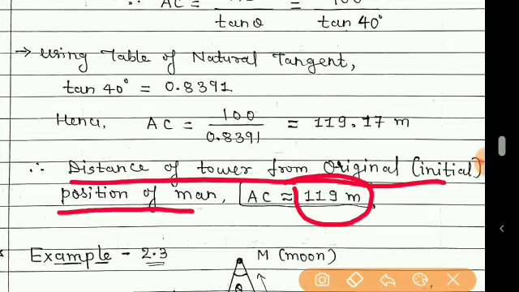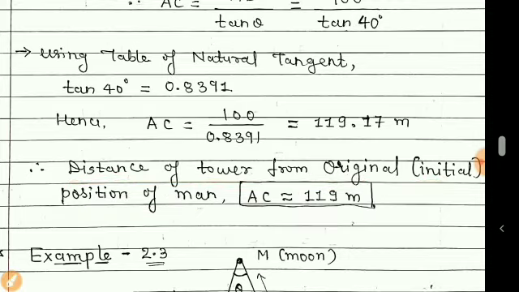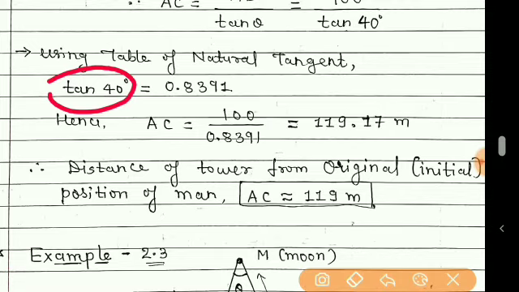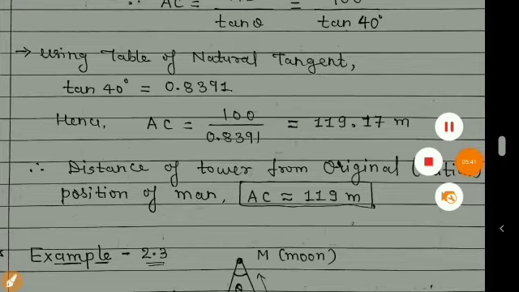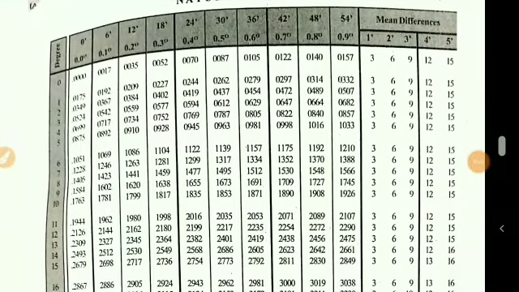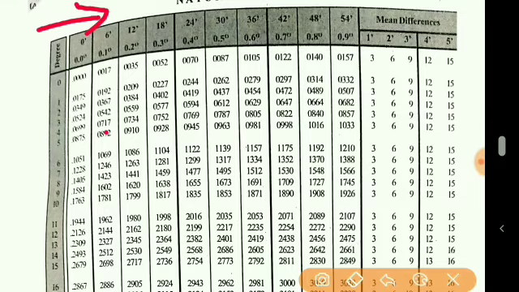Now I'll show you how we can see the value of tan 40 in the table of natural tangent. Now students, this is a table of natural tangents. On the top of this table, natural tangent is written. Now we want 40 degrees, that is tan 40.